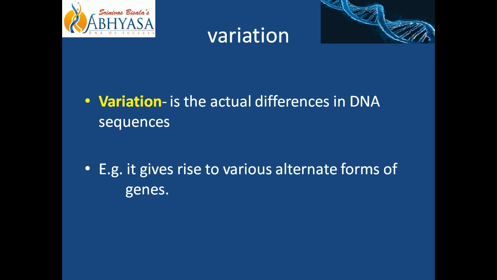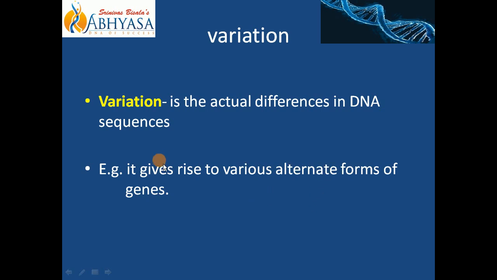So this is the variation in the height character. Height is a character. Okay, we inherit that variation from our parents. Understood? I will repeat again. Variation, the name itself tells us that something is varying. So what is that something? It is your DNA sequence. DNA sequence is varying, which is giving the different forms of genes.